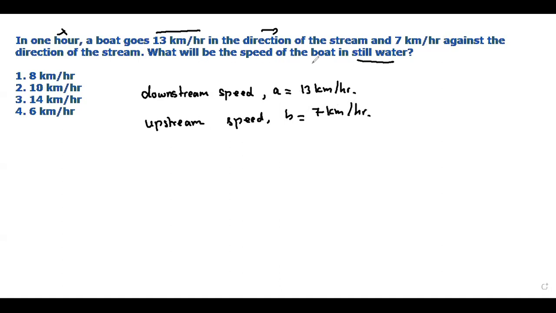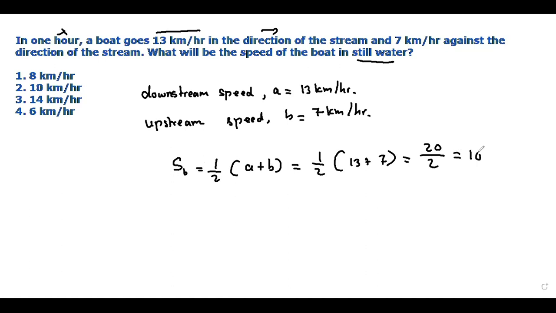Now we are told to find the speed of the boat in still water. That is half of downstream speed plus upstream speed. Very simple question. Half of A, which is 13, plus B, which is 7. That is 20 divided by 2, which gives us 10 kilometers per hour.